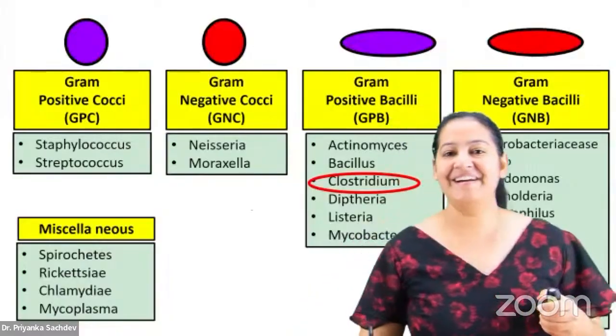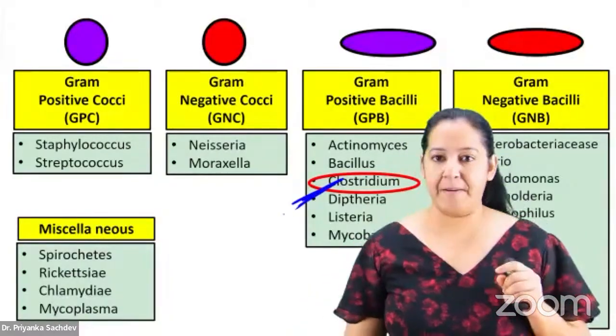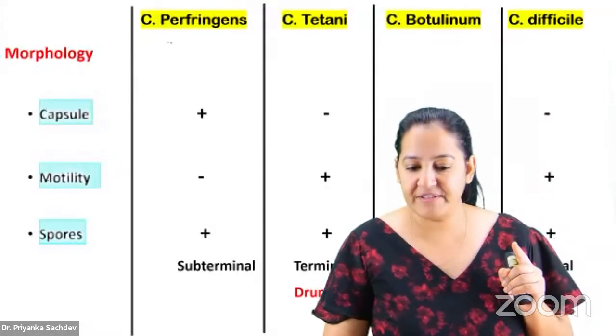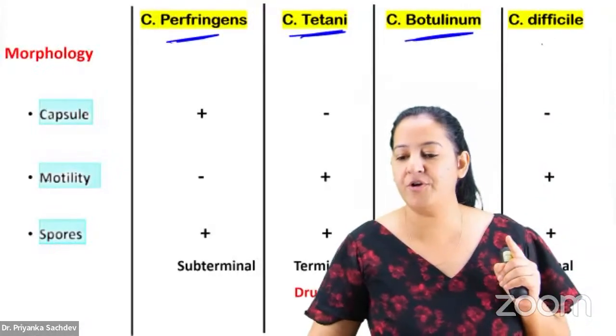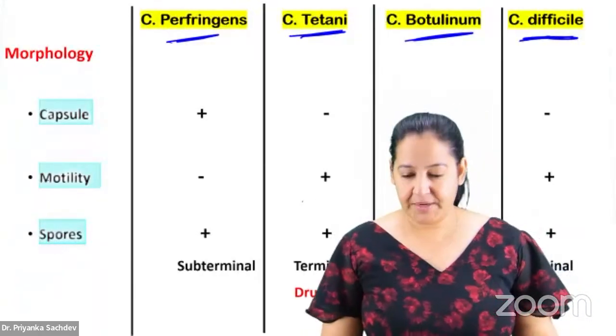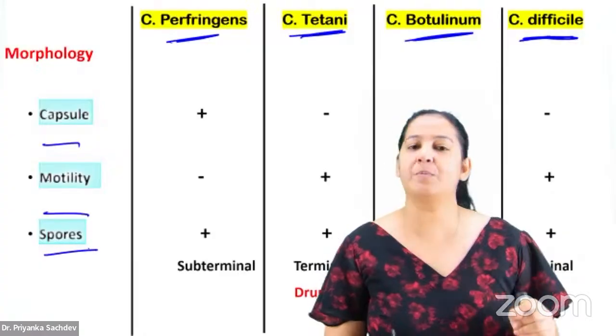The next bacteria is Clostridium. Ultra important. There are 4 types of Clostridium which are important in our syllabus: Clostridium perfringens, Clostridium tetani, Clostridium botulinum, and Clostridium difficile. These are the 4 important bacteria in our syllabus. Okay, you have to tell me the capsule, motility, and spores among them.